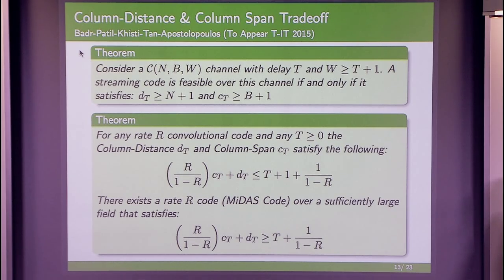In a sense, what we are doing is finding codes that simultaneously have good column distance and column span. And so we gave a name to these codes. We call them MIDAS codes, for maximum distance and span codes; it seemed to make sense in this framework. But we are not aware of such a result from the classical convolutional coding literature. So it might be interesting to see whether there are alternative proofs that do not appeal to our operational definition of the streaming setup.